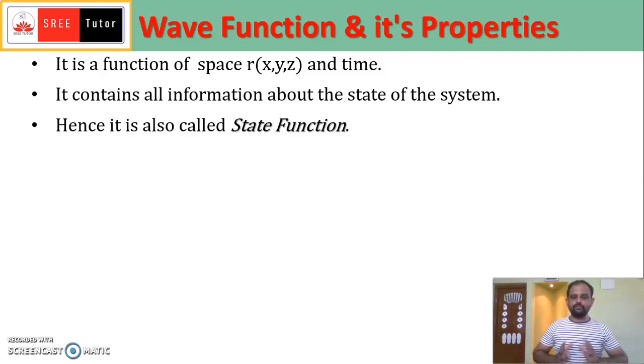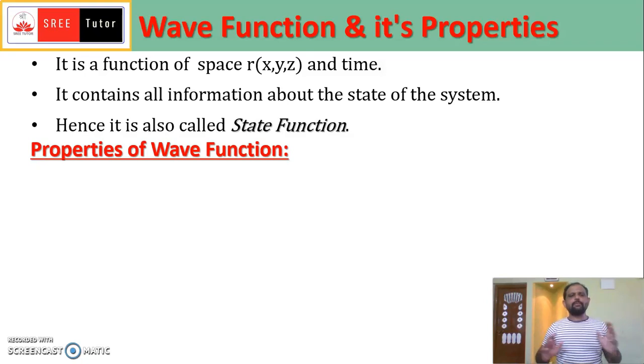In a quantum system, there are a number of quantum states, and each quantum state is described by that function. That function is called the wave function because it describes the quantum state, so it is also called the quantum function. So what are the properties of that wave function?